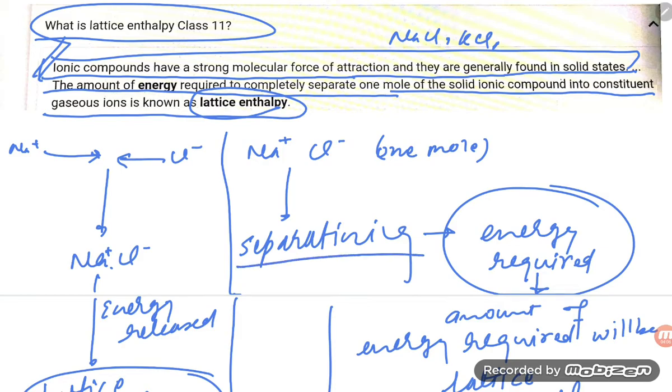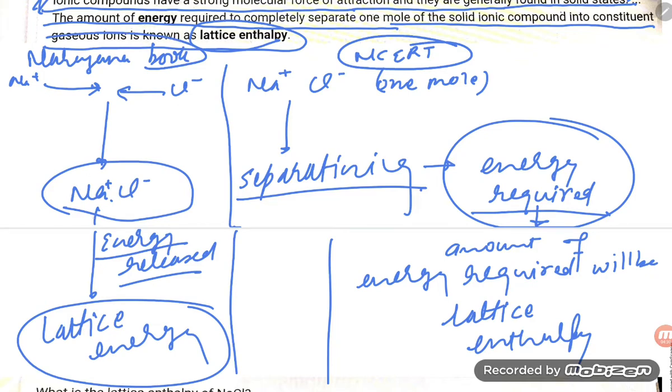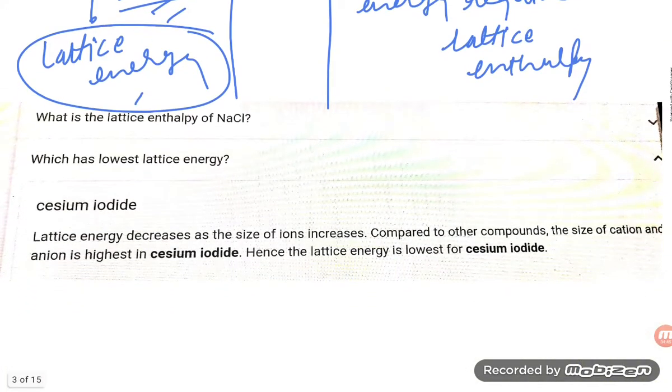If you are separating, energy is required. If you are making, energy is released. In both cases you can define the lattice energy. If you are reading the NCERT, the separating definition is given. But if you are reading the Narayana book or any other competitive book, you will find that when two gaseous ions form 1 mole of ionic solid or lattice crystal, the amount of energy released is known as lattice energy. So don't get confused by reading this and that book.